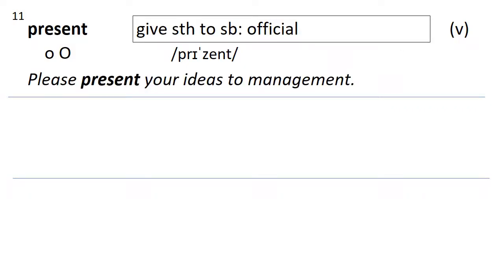Number 11 is present, which means to give something to somebody. and it's official. So it's a verb. If you remember, you earlier learned the word present, as in here now. One of the differences is the stress pattern. This one has a stress on the second syllable, and it has the z. So it's not present, it's present. Present. Please present your ideas to management.